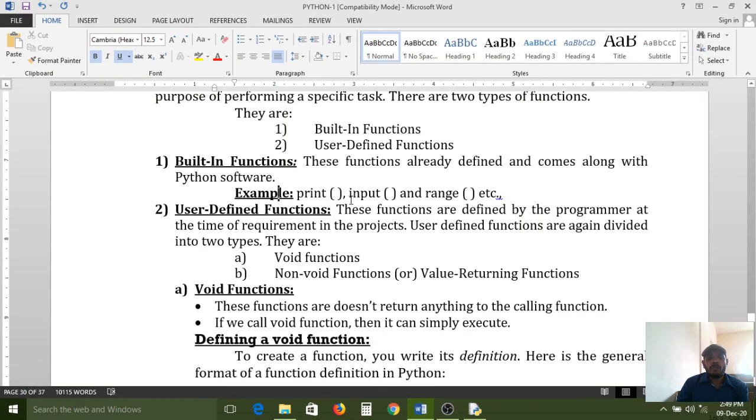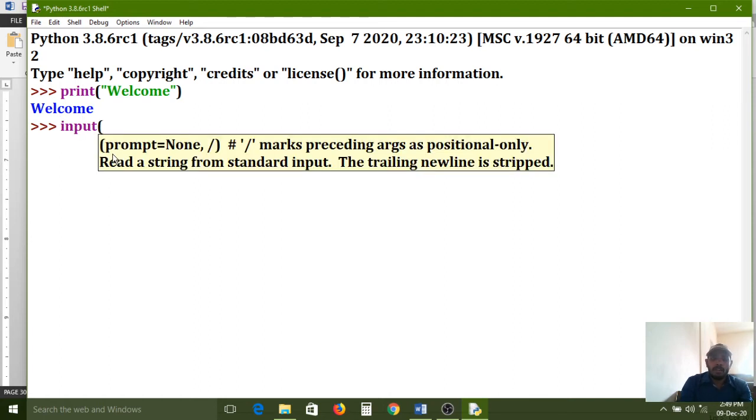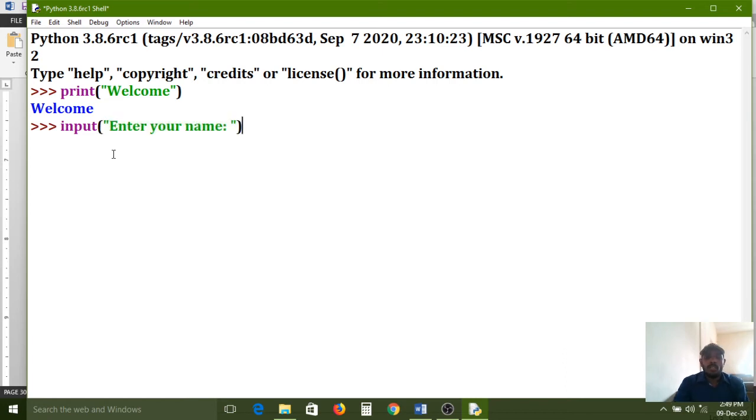So one more predefined function is also there, that is the input function. Where we have to use the input function? If you want to collect any input through the keyboard, in that case we can use the input function. Enter your name, and closing quotes, closing the bracket, again I am pressing the enter key.